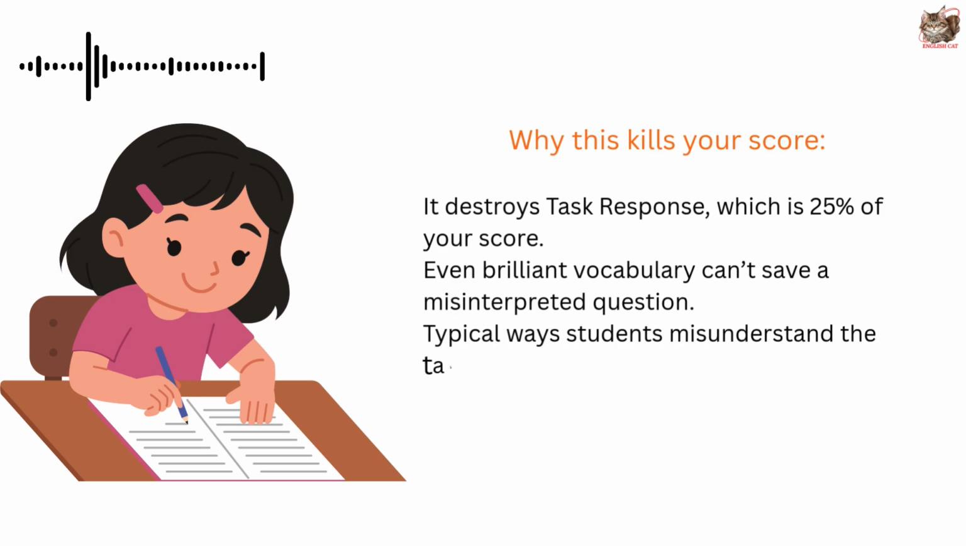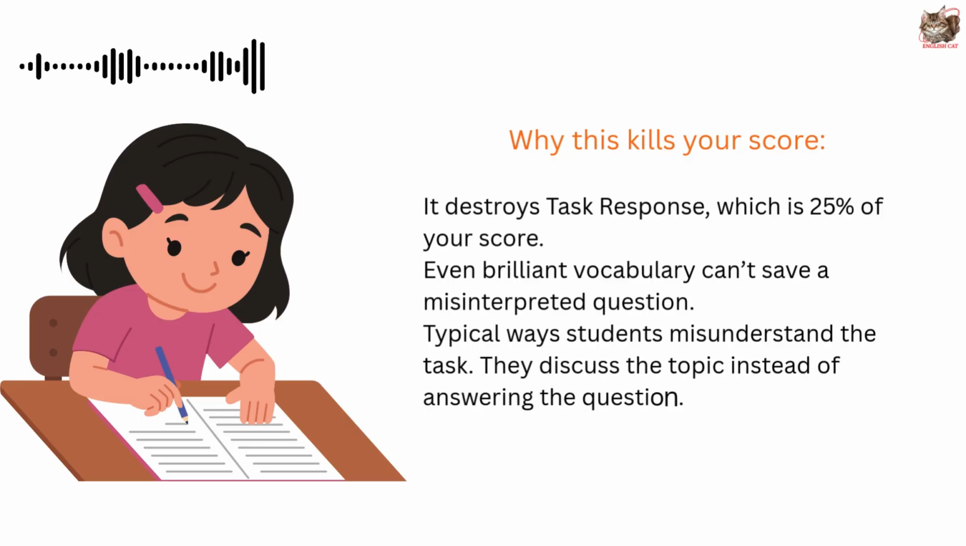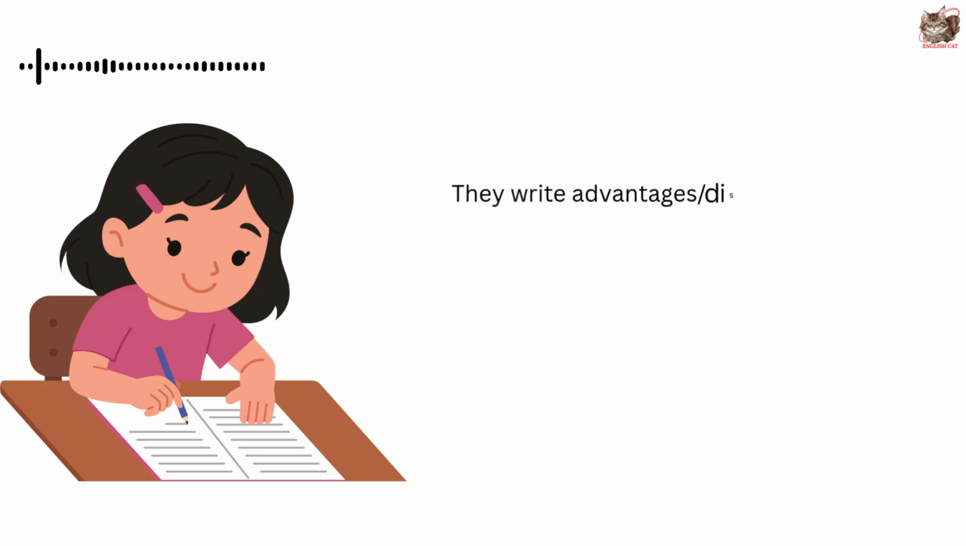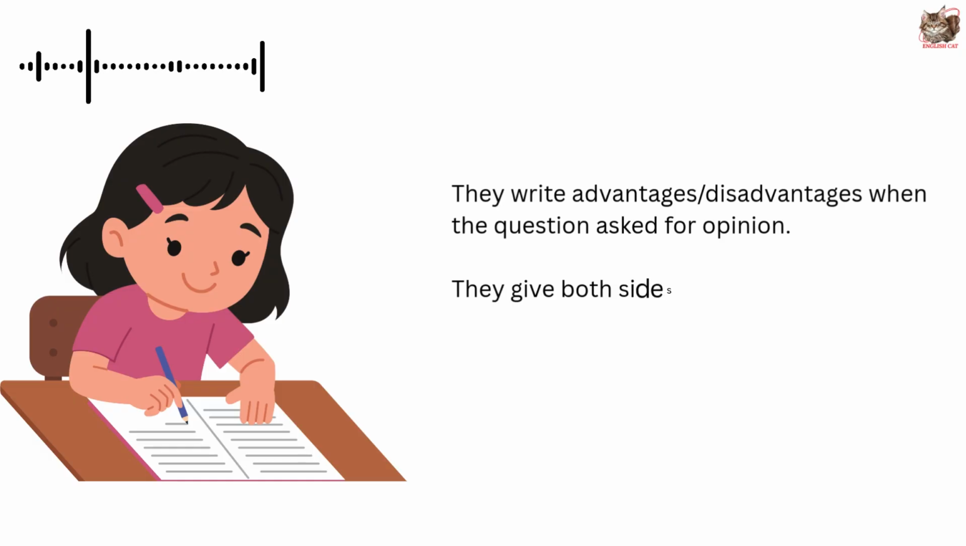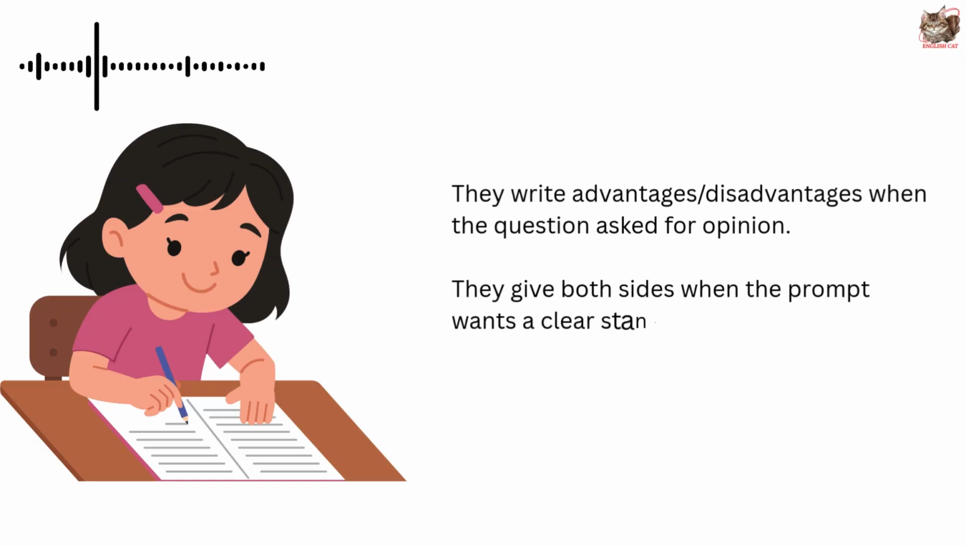Typical ways students misunderstand the task. They discuss the topic instead of answering the question. They write advantages or disadvantages when the question asked for opinion. They give both sides when the prompt wants a clear stand.